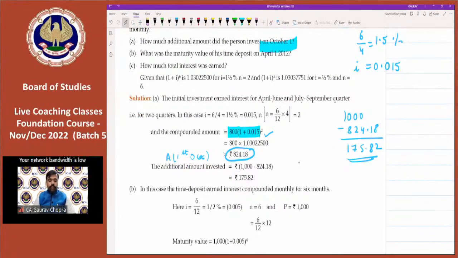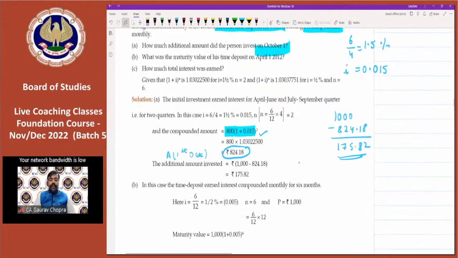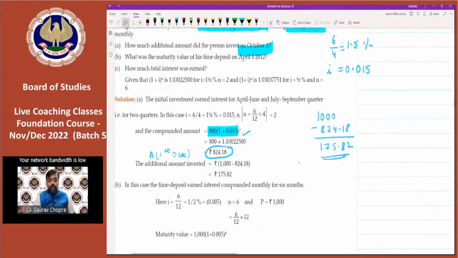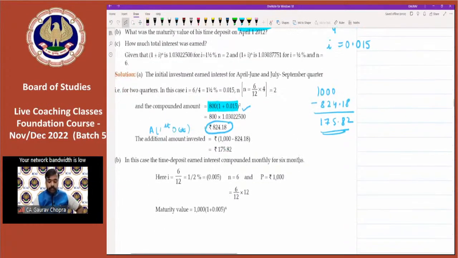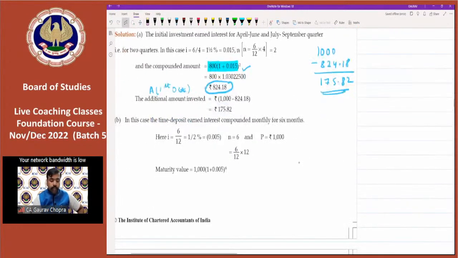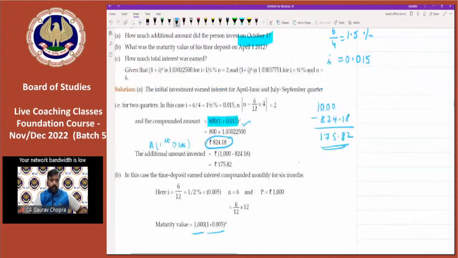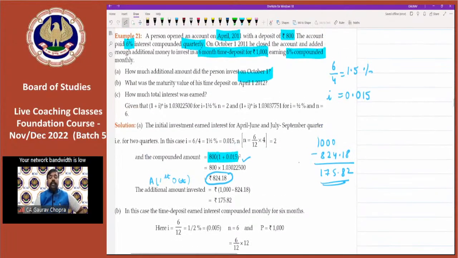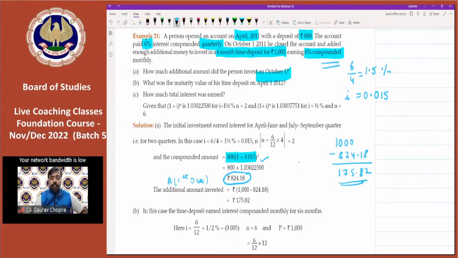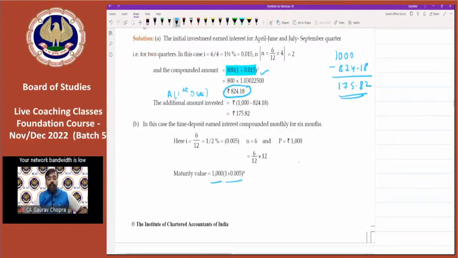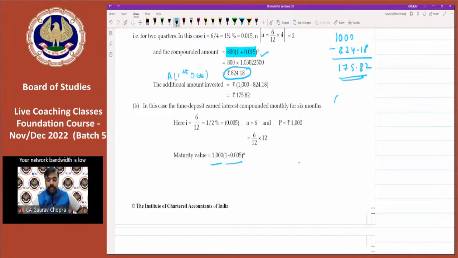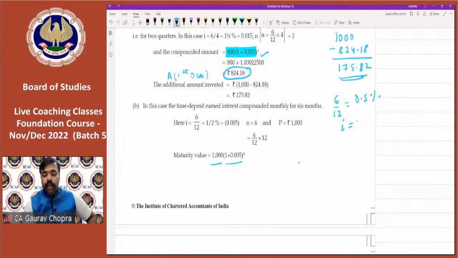This was the first question. Then what is the maturity value of this time deposit on 1st April? So now we have invested 1000 for 6 months again. So let us calculate. 1000 is the principal. Rate is how much now? 6% compounded monthly. So now this time the compounding is on monthly basis. So monthly basis, so we have to divide the rate by 12. So 6 upon 12. How much? 0.5%, or we can write I is equal to 0.005.